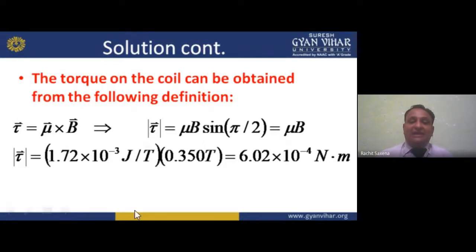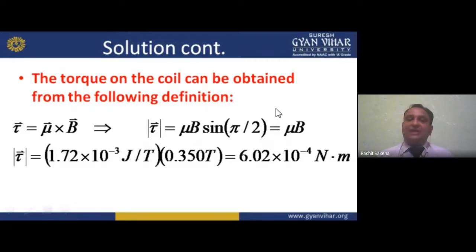So directly we are calculating the value, that is 1.72 into 10 raised to power minus 3 J by T, joules per Tesla, and into 0.0350 T. T is for the Tesla, and J we are using for that H intensity. That is basically for the magnetic field. By multiplying these two, we can calculate the value, that is 6.02 into 10 raised to the power minus 4 Newton meter. Again the torque value.